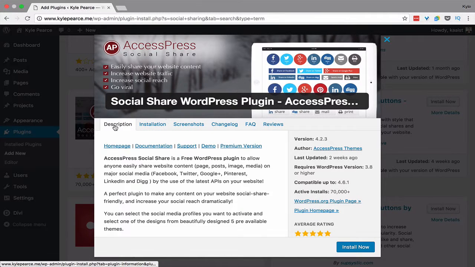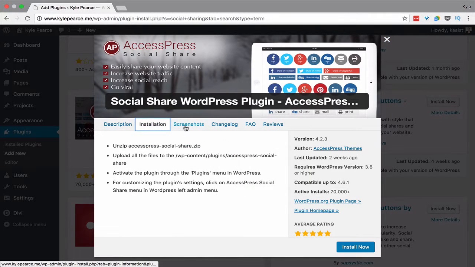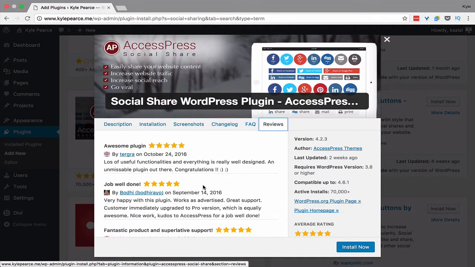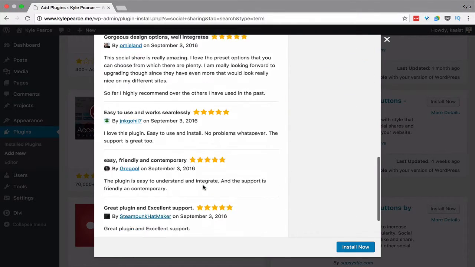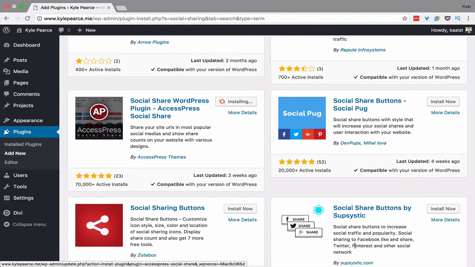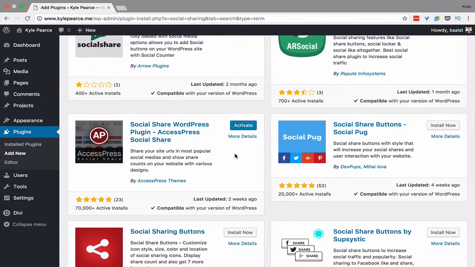So you see a description, installation instructions, screenshots of how it's going to look on your website, and then FAQ, changelog, reviews. So you want reviews that are good, right? So you see here, perfect plugin, great plugin, excellent support, easy, friendly, and contemporary. So in this case, you probably want to install it. So you hit install now, and then it's installed. And then when it's installed, you have the option to activate it, and then you can go through the settings to set it up.